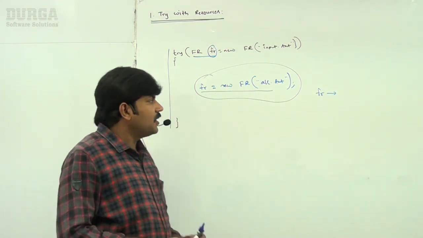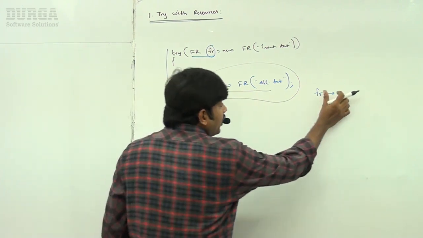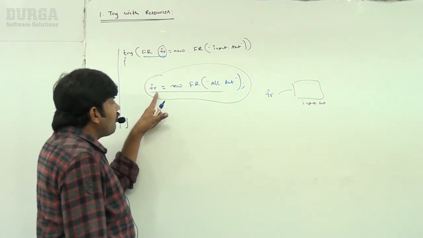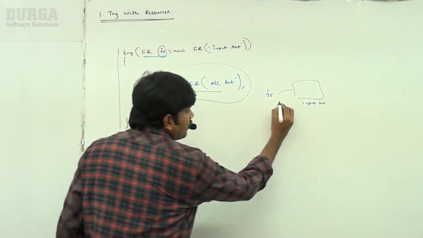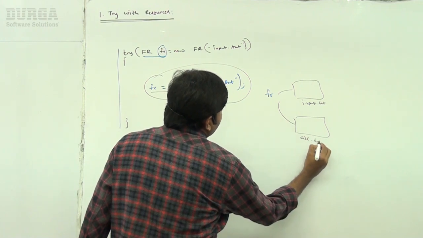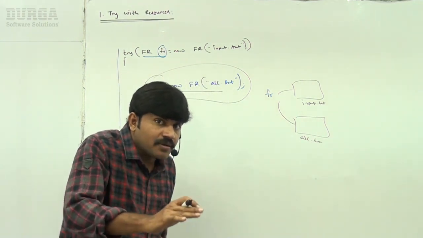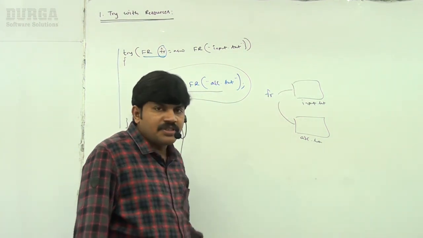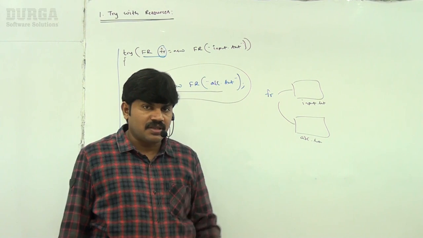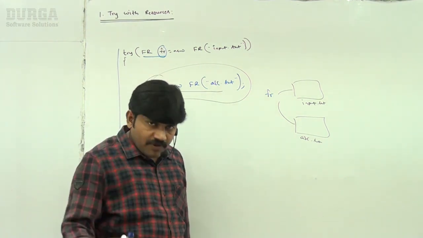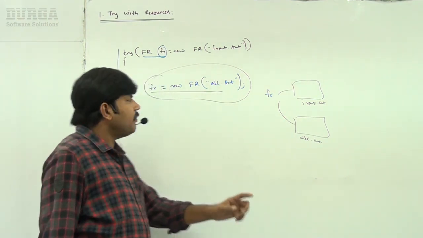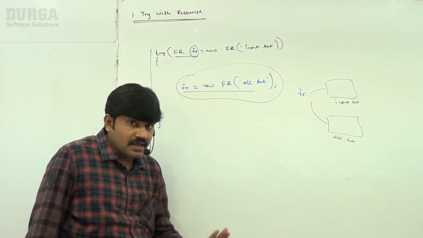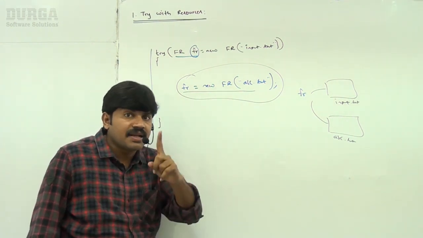What is the problem, you may ask. The problem is fr is initially pointing to input.txt. Now fr = new FileReader("abc.txt"), so now it is pointing to abc.txt. At last, which one does the JVM have to close: the resource of input.txt or the resource of abc.txt? It is always a confusion. That's why this reference variable always points to only one resource. By mistake, if you try to reassign it to a secondary resource, we immediately get an error: a compile time error, a syntactical mistake.